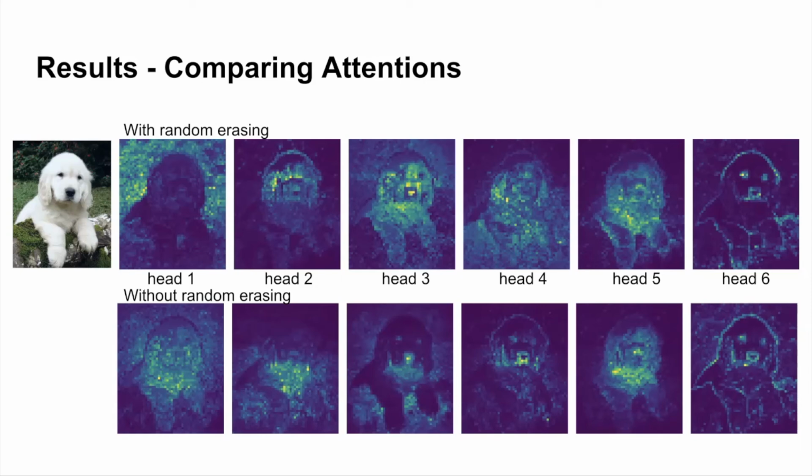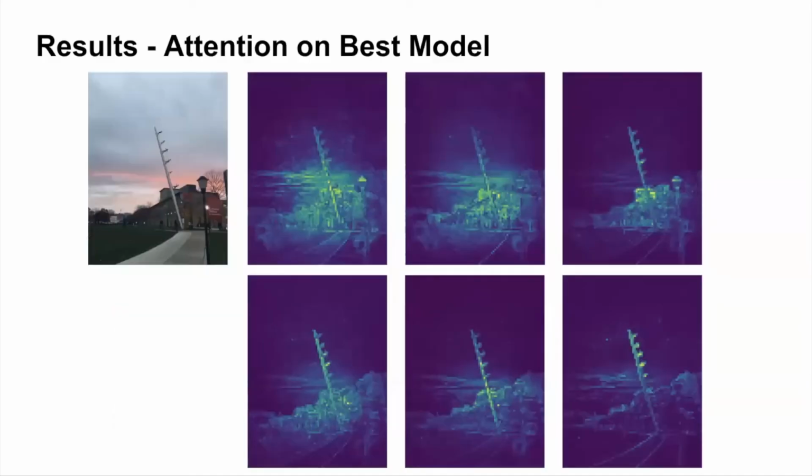With and without random erasing, the attention plots of the dog are slightly different, but we can see the attention on the edge of the object. We are also able to generate attention on an image we took. Look familiar? This is CMU's Walking to the Sky. Feel free to try it out on your own picture.